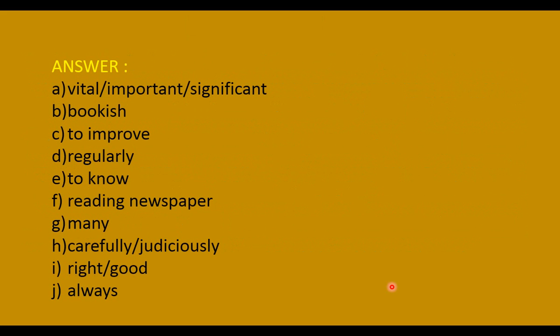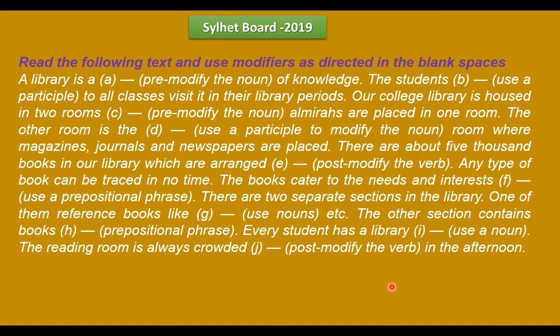Check back the answer. Vital, important or significant, bookish, to improve, regularly, to know, reading newspaper, many, carefully or judiciously. In question number I, right or good, J, always. That's all. Now we are going to the next board question, Sylhet Board 2019.